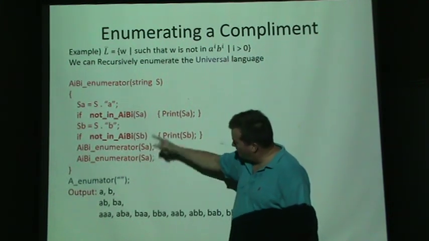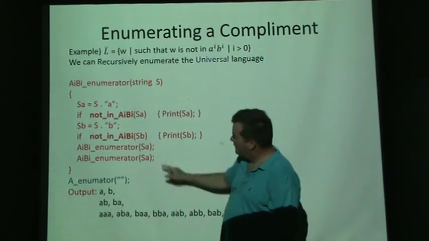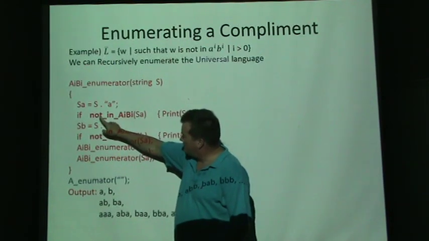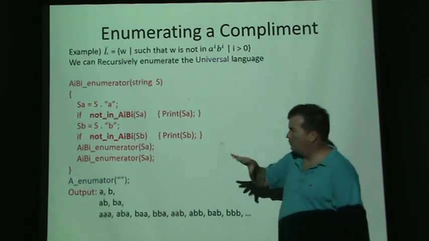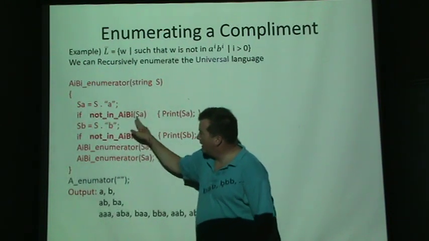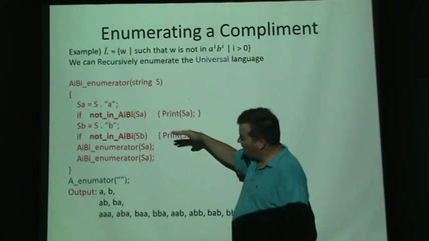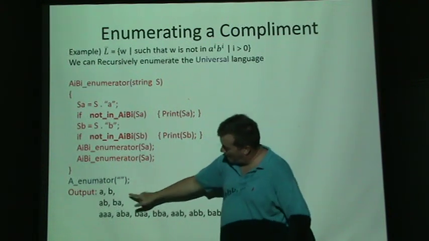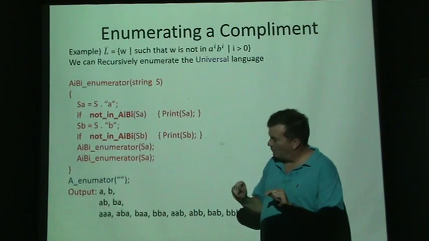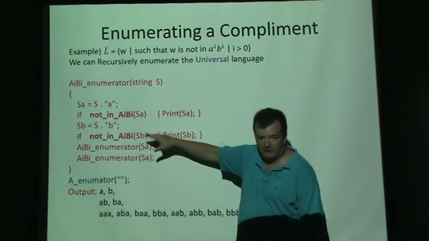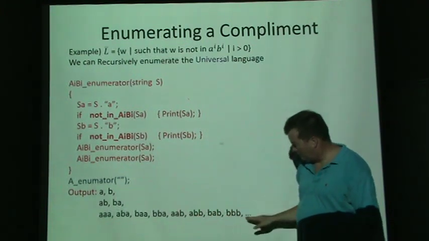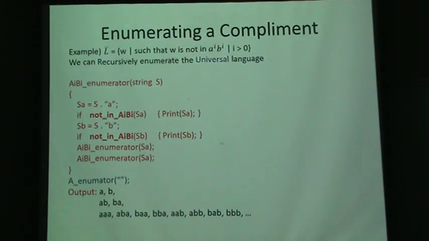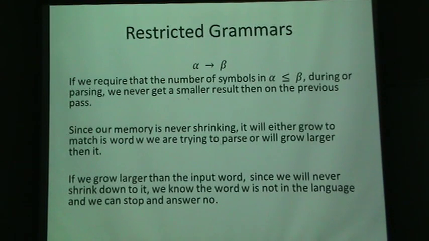So it would be the same code as before. Again, this should be SP. But now, as we generate them, we say if it's not in the AIBI language, which we built a finite automata with a stack earlier where we can check yes or no if it is, then we print it. So we're enumerating every word we can make out of A's and B's, but skipping the ones where the number of A's and B's equal each other. So it's the same output as last time, except the AA and the BB are missing. These are all fine because they're an odd number of letters. So we can enumerate a language, and we can enumerate the complement of a language.